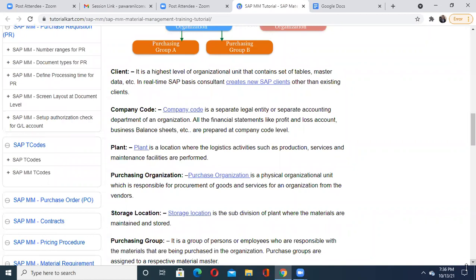Suppose you are in a pharmaceutical industry. Then in pharmaceutical, what is the most important? The various chemicals. So you may require some HCl kind of chemicals and other drug material. Whenever they require it, they do not directly contact the purchasing organization. The purchasing organization purchases it from the vendor, no issue, but they forward it to the storage location. And from the storage location, the plant gets the material details and then they maintain it.